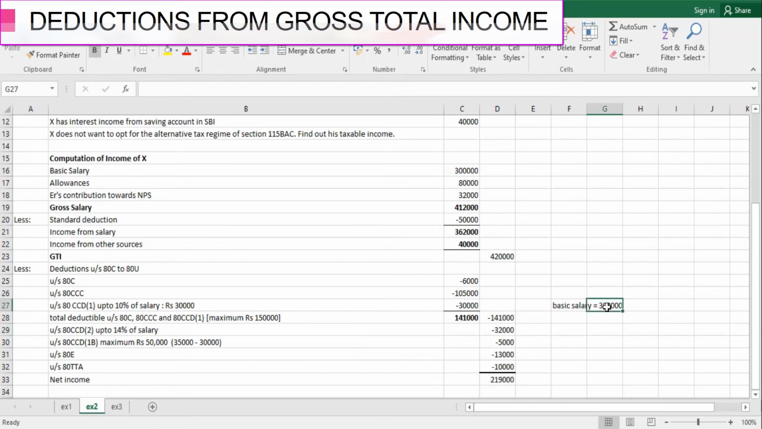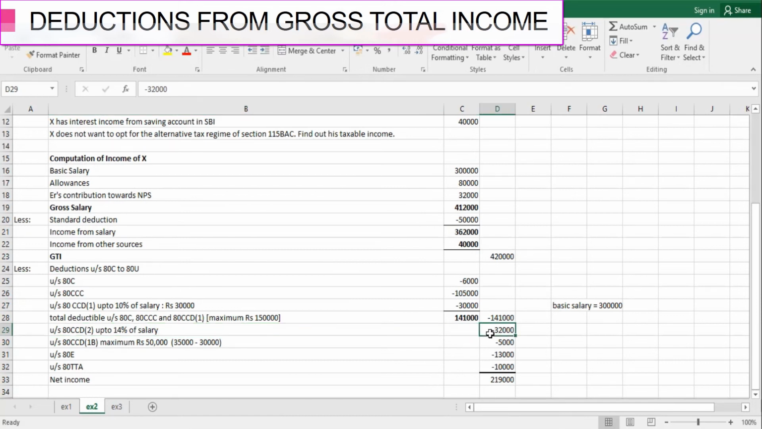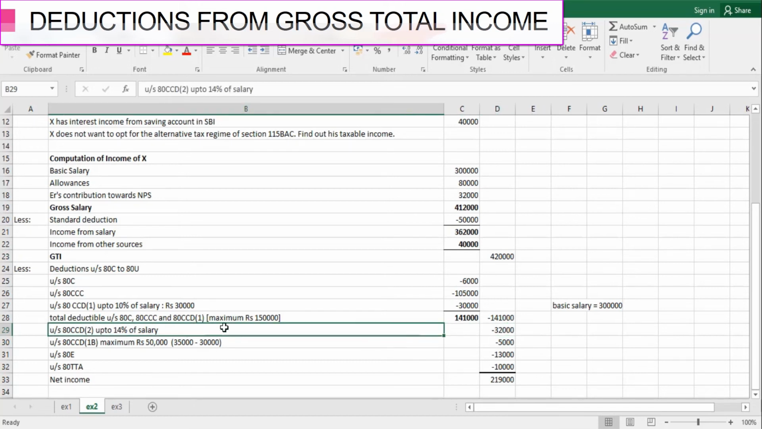So if you calculate 14% of 3 lakh, that would be 42,000. And here he wants to claim 32,000, so we can allow him 32,000 here. Had this amount been 52,000, this would have been restricted to 42,000. Fine. So this is how you can claim the deduction of any contribution made by the employer towards the NPS.